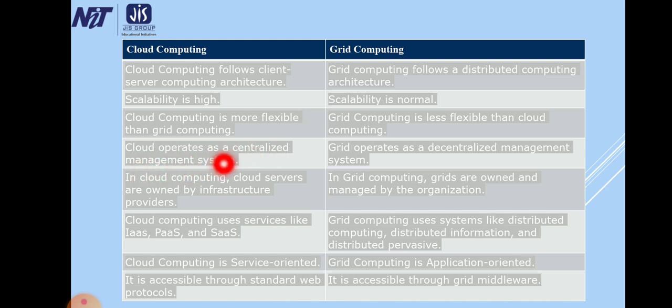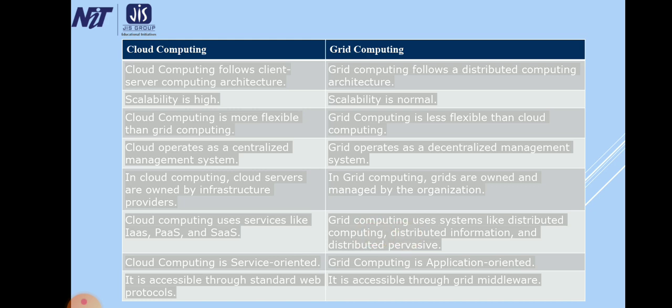Cloud operates as a centralized management system. Grid operates as a decentralized management system. In cloud computing, cloud servers are owned by the infrastructure provider. In grid computing, grids are owned and managed by the organization. Cloud computing uses services like IaaS, PaaS and SaaS. Grid computing uses systems like distributed computing, distributed information and distributed pervasive.